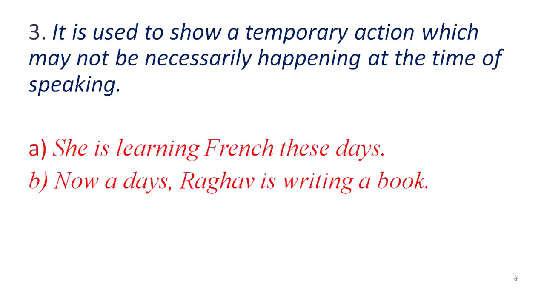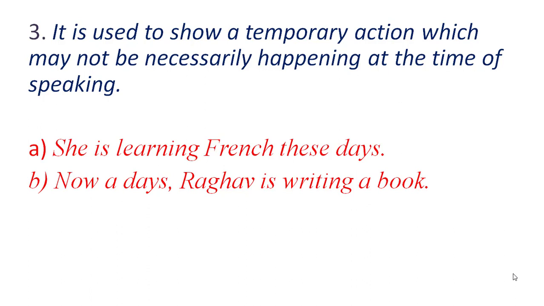Like we have the first sentence here, she is learning French these days. So she is learning French these days, but not right now, not at the present moment. She is learning during a particular time in the present, that means these days she is learning French. So this is also a temporary action. She will not learn French for the whole life. This is the action that she will do for a particular period in the present. So here also we use the present continuous tense. It shows a temporary action which may not be necessarily happening at the time when you are speaking about it.